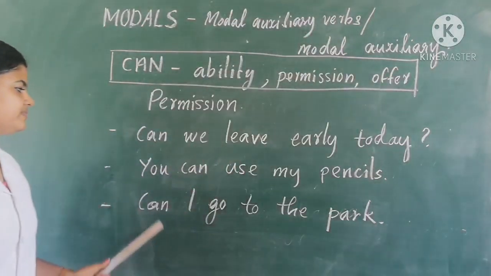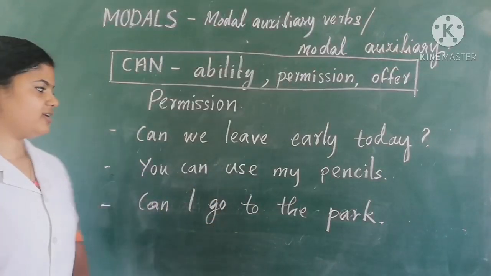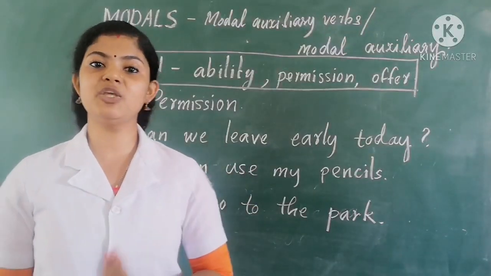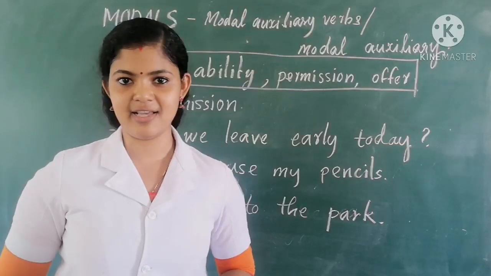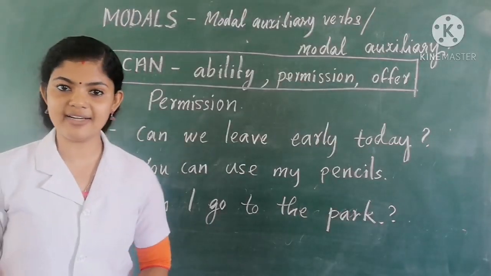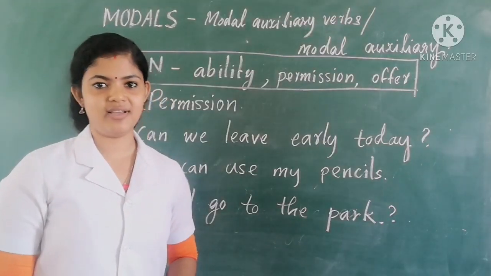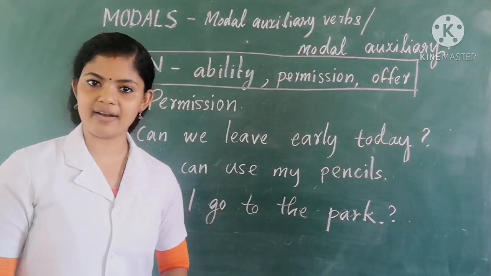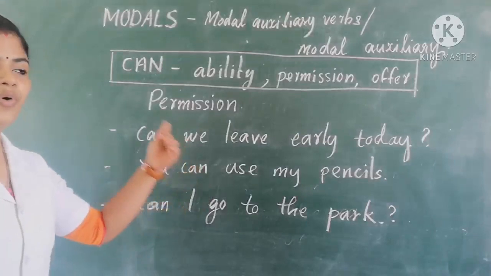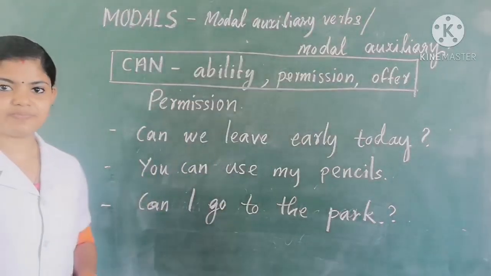Okay, see the next one. You can use my pencils. Here I am giving permission that you can use my pencils. So that is giving permission. Next one: can I go to the park? I am asking permission. That is, can I go to the park? We can use can to give or ask permission in the present tense.